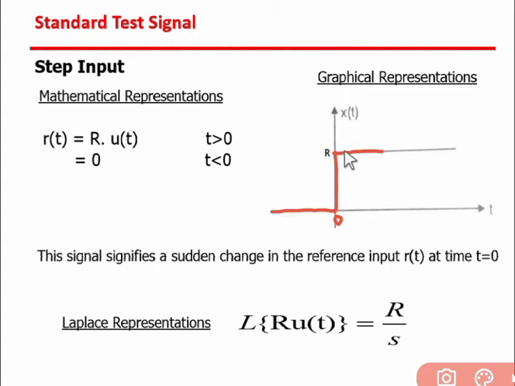This kind of signal is known as the step input. This signal signifies a sudden change in the reference input r(t) at t equal to 0. Before t equal to 0, it is 0, and at t equal to 0 there is a sudden change in the magnitude. The Laplace representation, that means t domain to s domain: Laplace of R u(t) equals R by s.